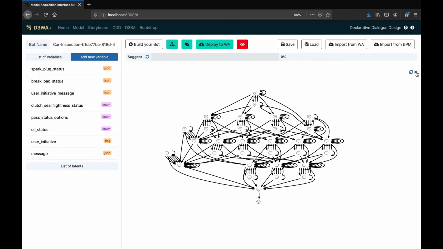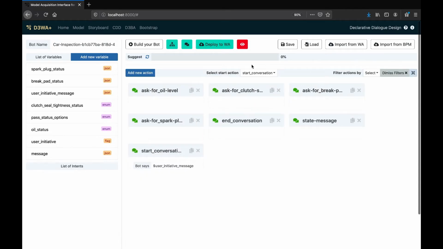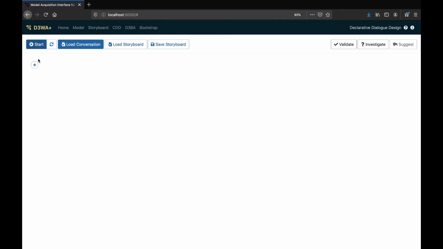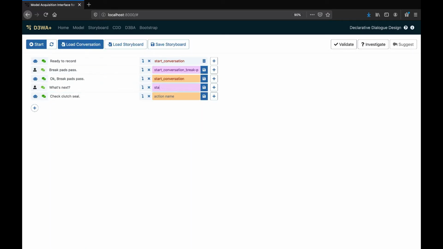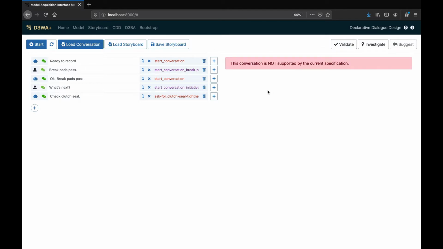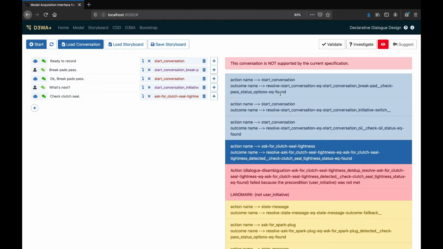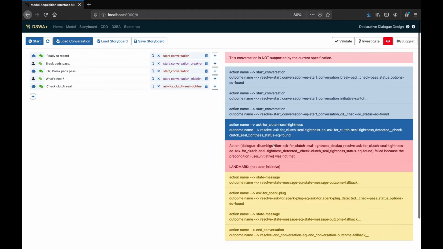Upon close inspection of the graph, Tanya notices that all dialog flows, where the bot drives the conversation, are missing. She lays out a foil to test, and indeed that turns out to be the case. She now queries the system for an explanation on why this is the case. The system again generates a minimal abstraction, this time using the foil as a hard constraint to be preserved in the generated dialog tree. On the right, we see a possible completion of the foil, laid out with diagnostic information as to why it fails.